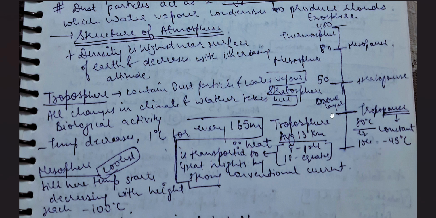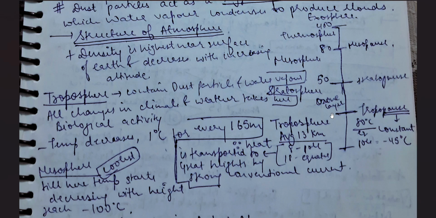Then we come to the stratosphere, which is about 18 kilometers from the surface of the earth. And in this layer, the ozone layer is present. So what was the range of the ozone layer? 10 to 50. So we can obviously see where it will lie. And then again there is the stratopause. Then we have the mesosphere.